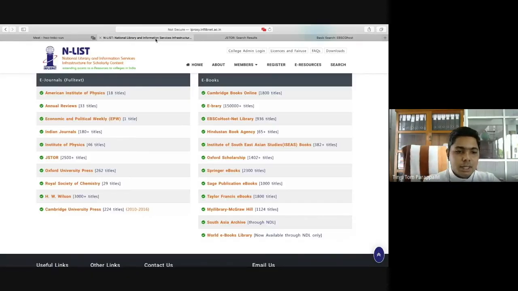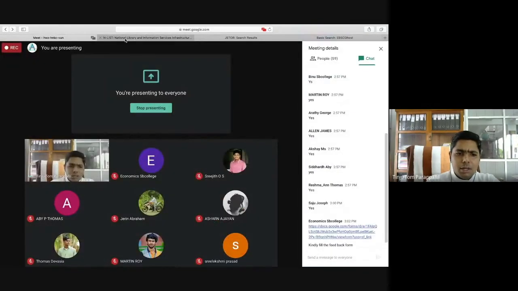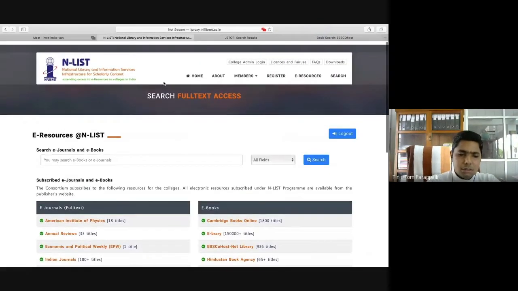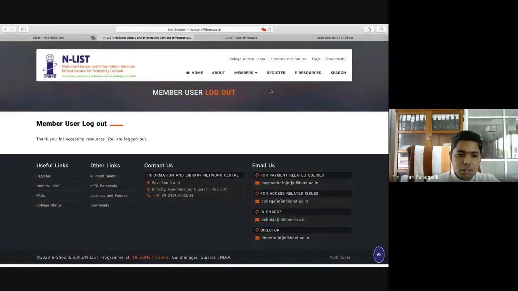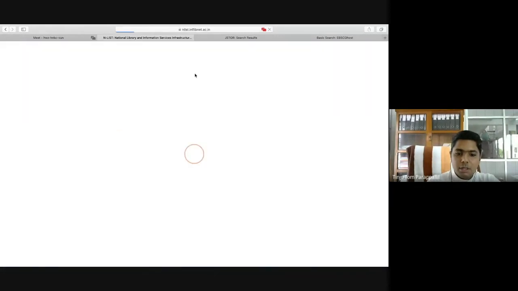So these are the databases provided by Enlist, and it is freely accessible. You just need to go to your college Enlist administrator. He or she will provide you with the user ID and password, and using that user ID and password, just search Enlist at enlist.inflibnet.ac.in. Then it will directly lead you to this website, and there is a login option here, and using this you can log on to this search engine.